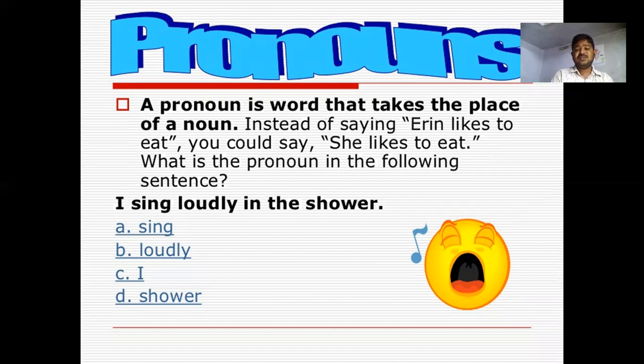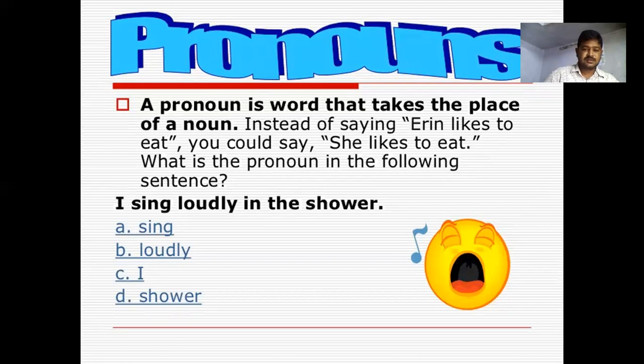And what is the pronoun in the following sentence? Try to find it out. Aaron is a name. It's the name of a lady. Then we used she before, that means instead of the noun Aaron, she is used here: she likes to eat.